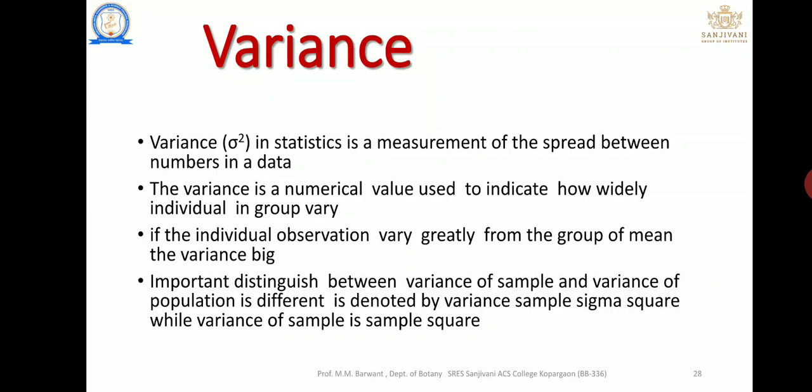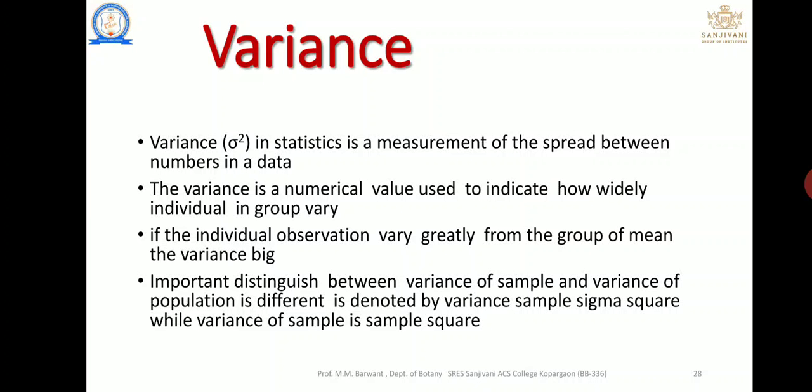Measurements of numbers in a data set. Variance is a numerical value that indicates how widely individual groups vary. How individual groups vary means how much one group varies from another group, and that is known as variance. If the individual observations vary greatly, the group's variance is big. If the individual observations do not vary greatly, the group's variance is very small.